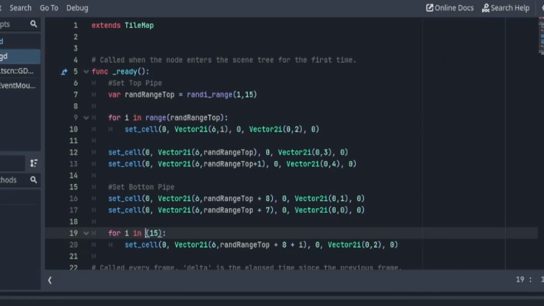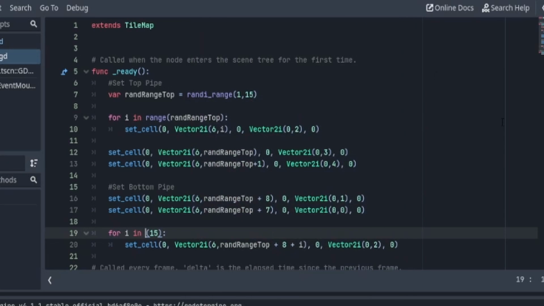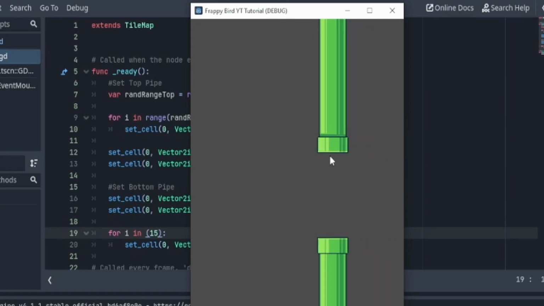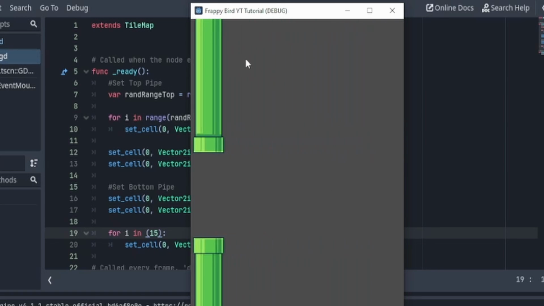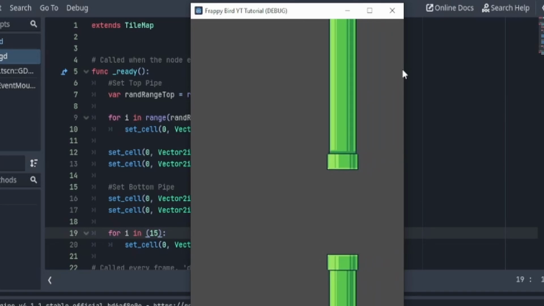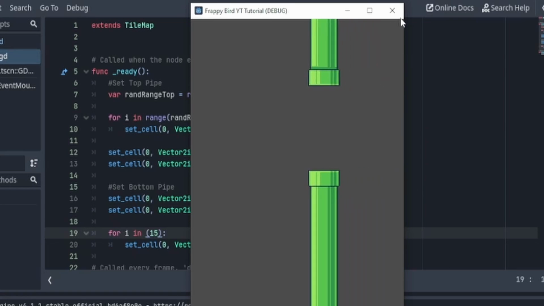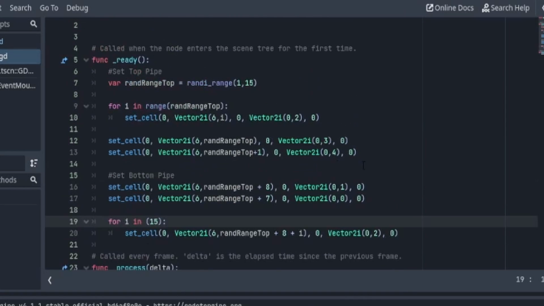If I play, oops, I have to play from the pipes. I want to check if the pipes work. Now how can I do that? On the top right, there's run current scene. This will allow me to run this current scene, which is called pipes. So if I click that, we now see this. Awesome, we now have a randomized pipe. Let's stop and then play again to see if it is randomized. It's a little different. Cool, it's very different. Okay, so we see that this works.